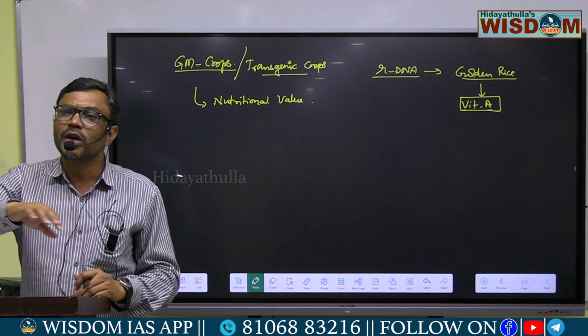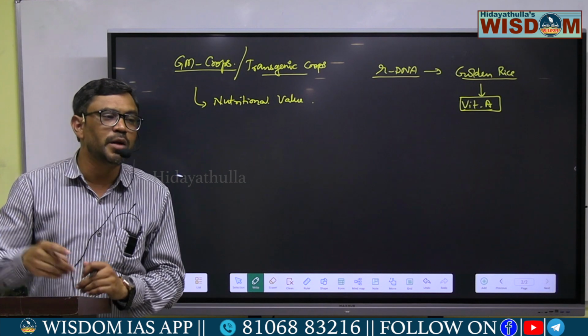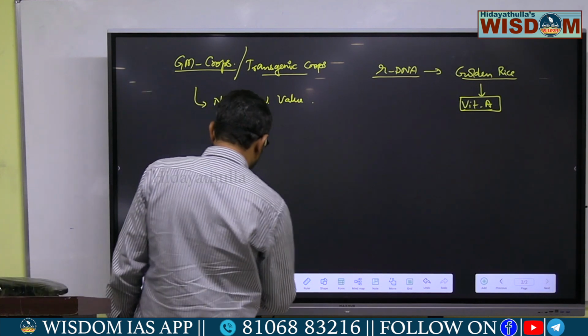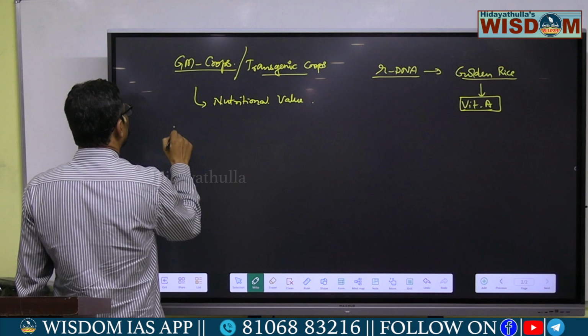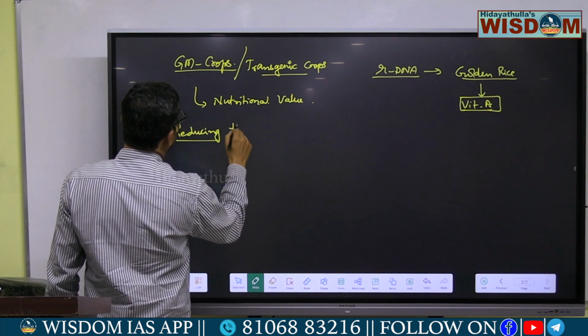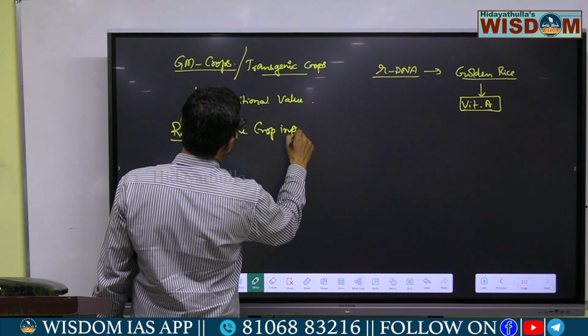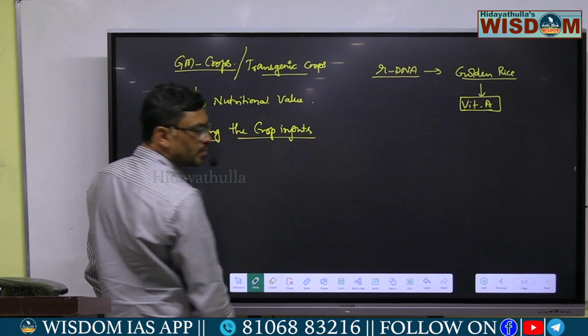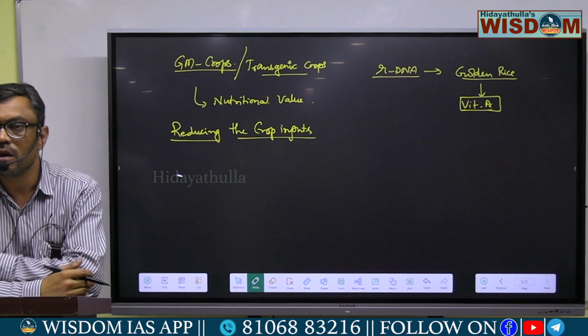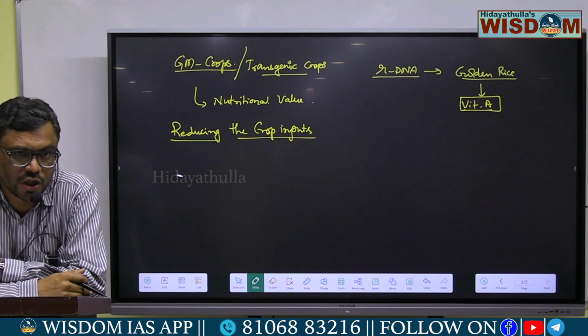Even we can improve the productivity of the crops by reducing the crop inputs. How? Say for example, by reducing inputs like fertilizers and pesticides.